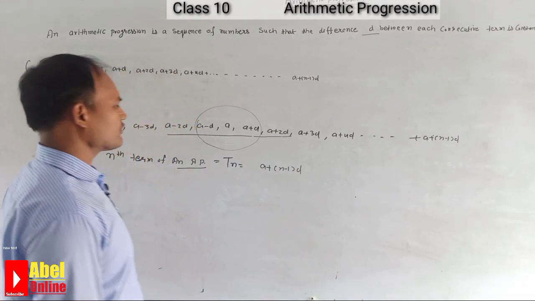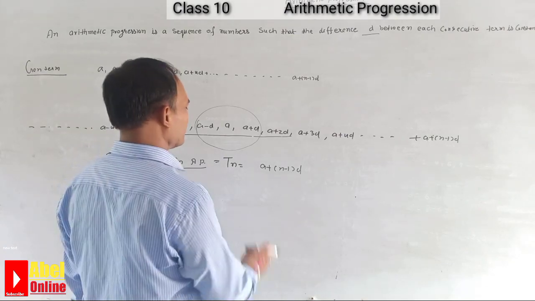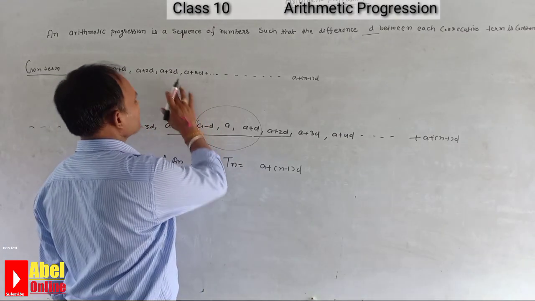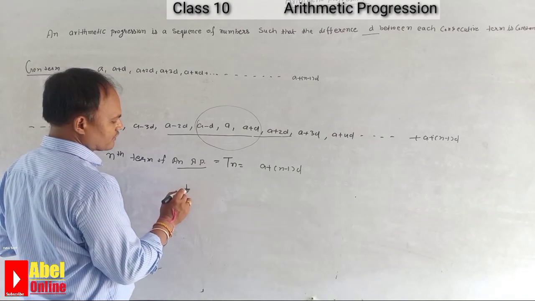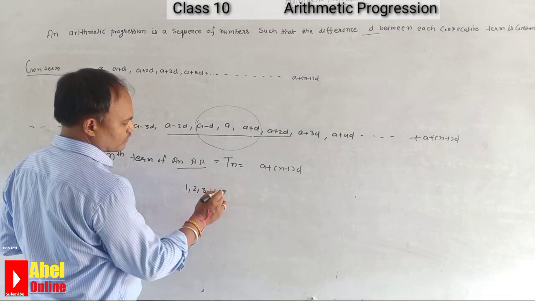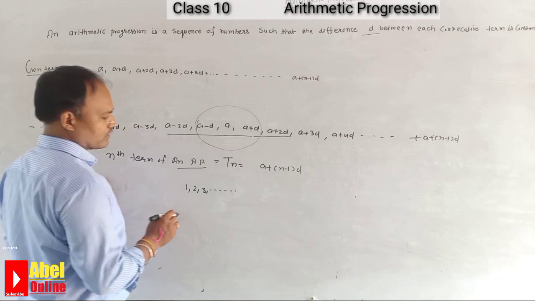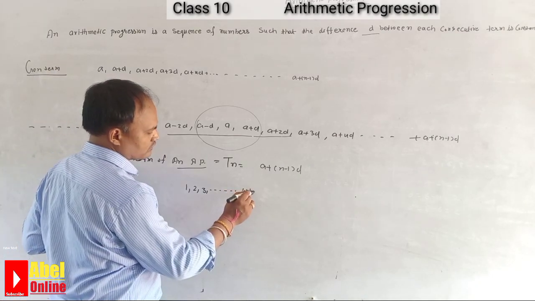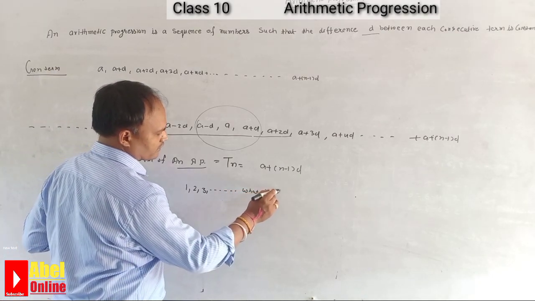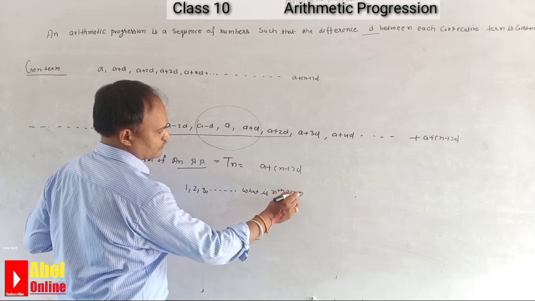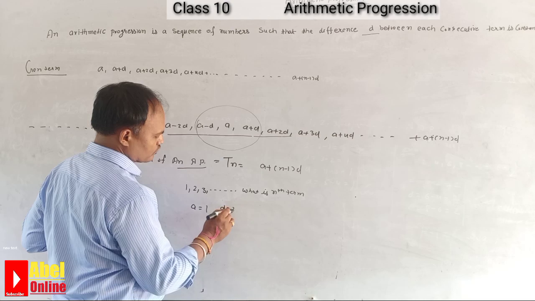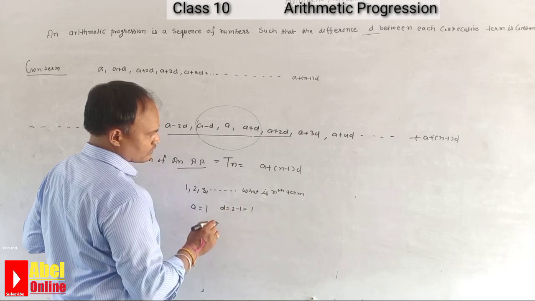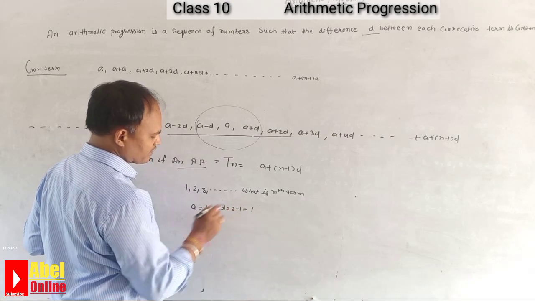So how can we find it? What is the a? A is the initial term. Suppose the data 1, 2, 3, dot dot dot is given. What is the nth term? So what is the a? A equals 1. What is the d? D equals 2 minus 1, it is 1. What is the n? N is the same. The nth term we have to find.